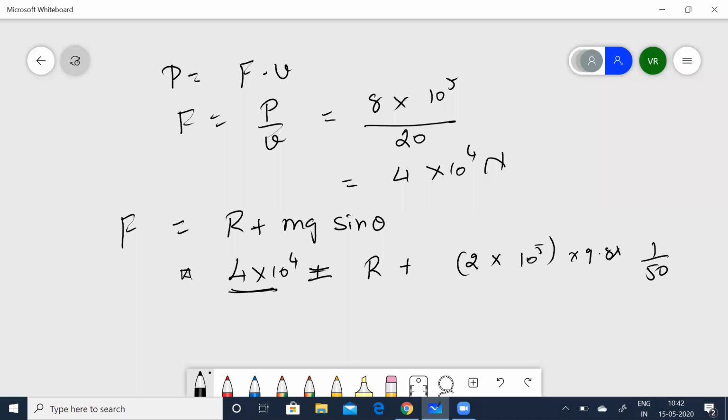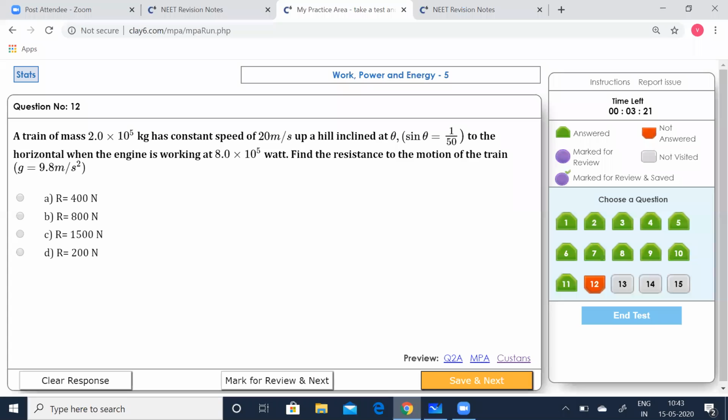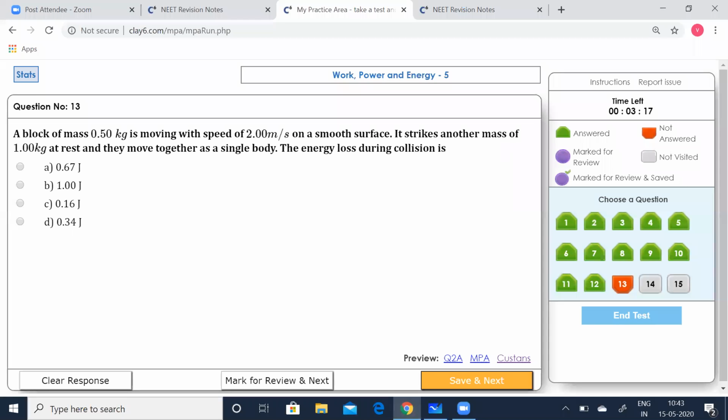M is given as 2 into 10 to the power of 5. Take G as 9.8 and sine theta is given as 1 by 50. Now simplify and calculate. You can find R to be equal to 800 newtons. Which option is correct? 800 newtons. Yes. Go to the next question.